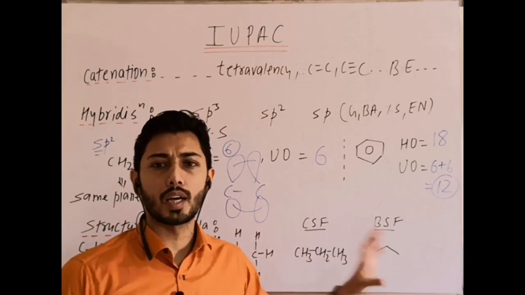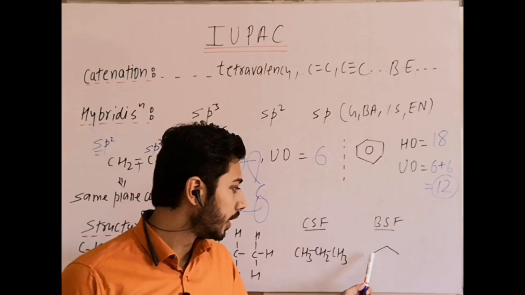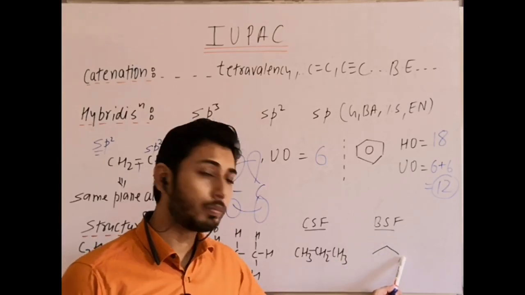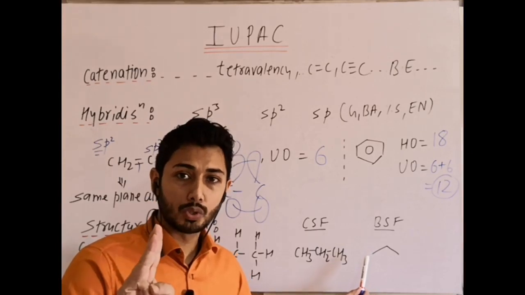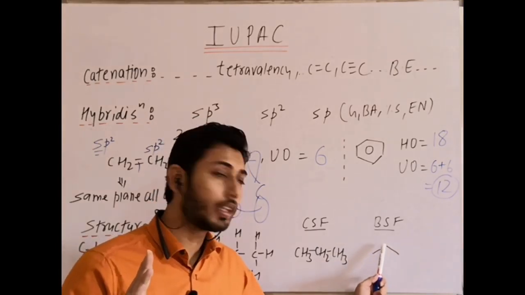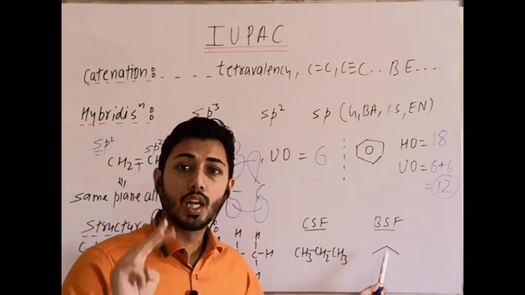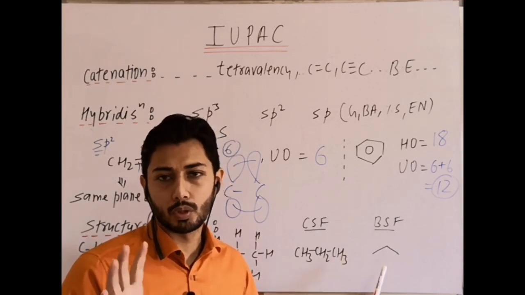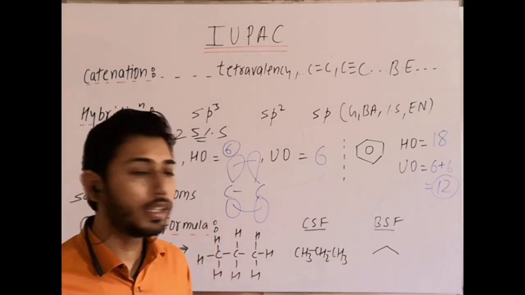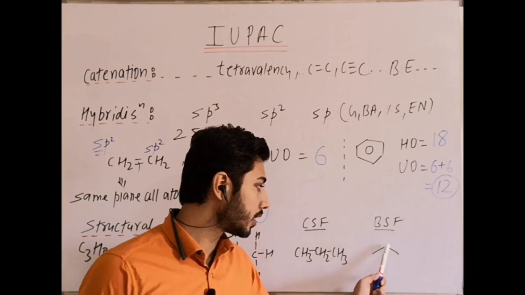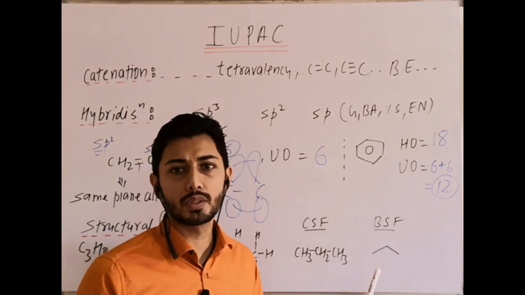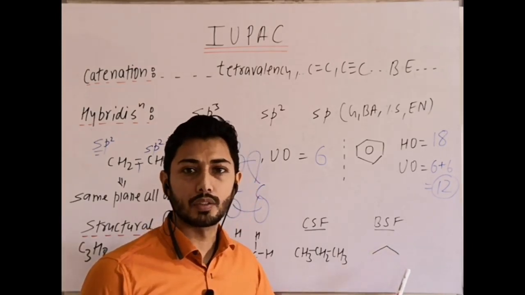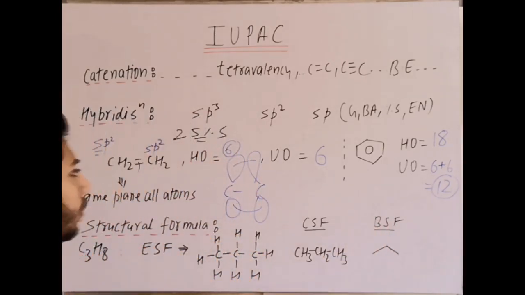Each corner is carbon, each vertex is carbon. Now to complete the valency, we know there must be 3 more hydrogens. Why? Because this carbon is connected to 1 carbon. That means other 3 will be hydrogen, because we know carbon is tetravalent. Therefore CH3, this carbon is connected to 2 carbons. That means other 2 are hydrogens. So CH2, CH3. This is a bond line notation.